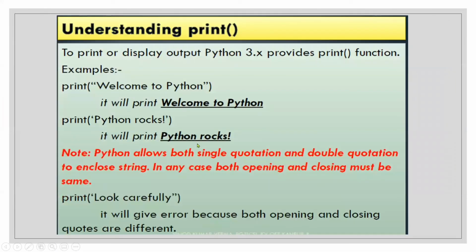Now understanding print. Print, as I have already told you, is used for printing output. It is used for giving us an output. It's not necessary to print a variable only. I can write the string directly here. Either I can write a is equal to welcome to Python, then print a, I'm going to get the same output. If I write print and directly write welcome to Python, I'm going to get it. But the quotations are necessary. In case of a, quotations are not necessary.